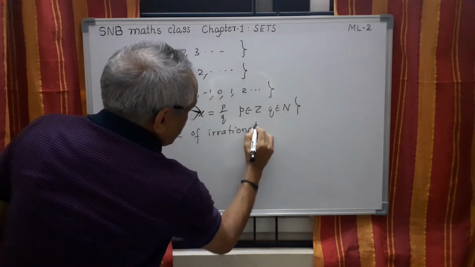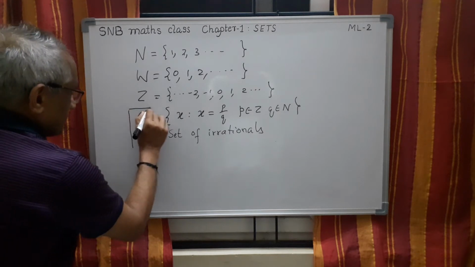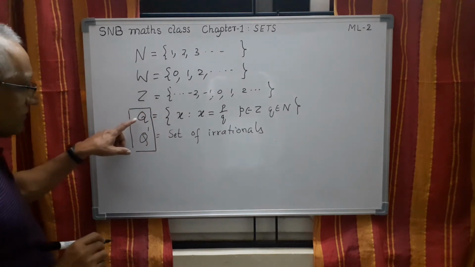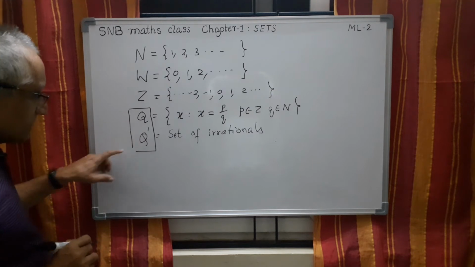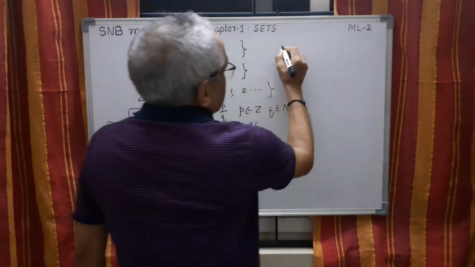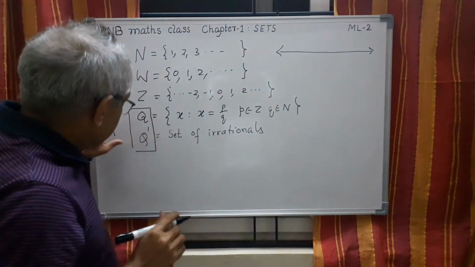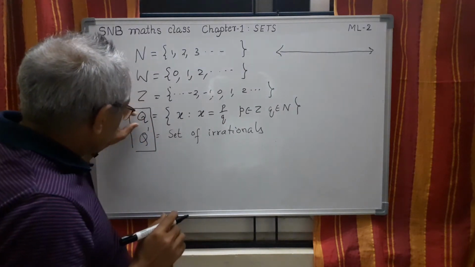So this is it. And when you combine these two, that means take all the numbers of this and all the numbers of this, this is called R, reals. And we have seen the entire set of reals is both Q and Q dash.